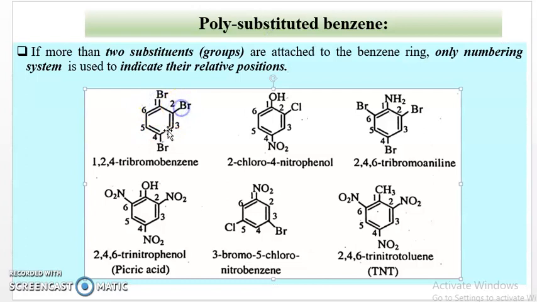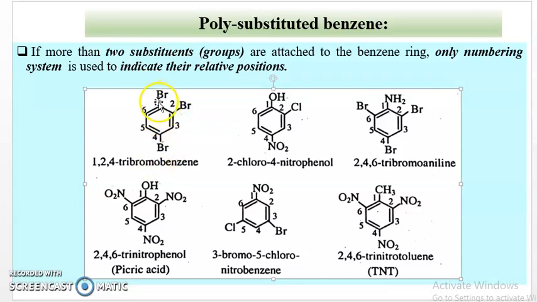1, 2, 3, 4, 5, 6. The bromine atoms are attached to the first carbon, second carbon, and fourth carbon. Therefore, here only the numbering method is used. Start numbering from this carbon, because both of these bromines are adjacent to each other, and this bromine is away from these 2 bromine atoms.